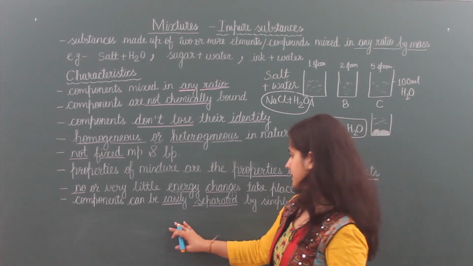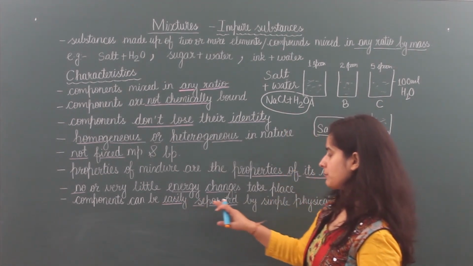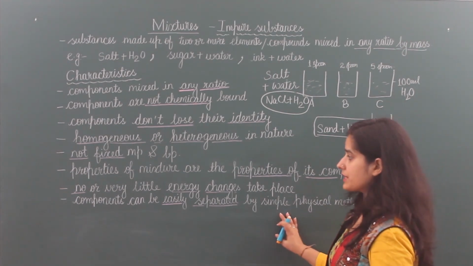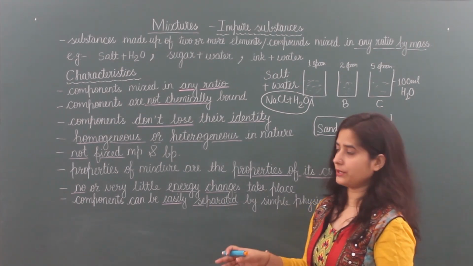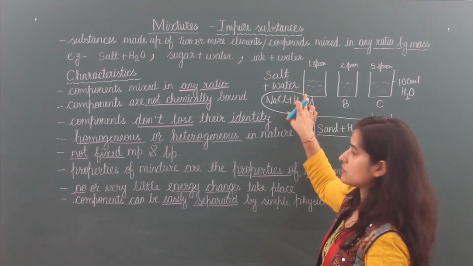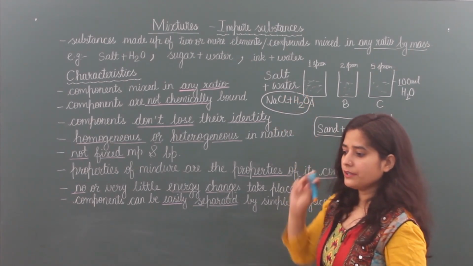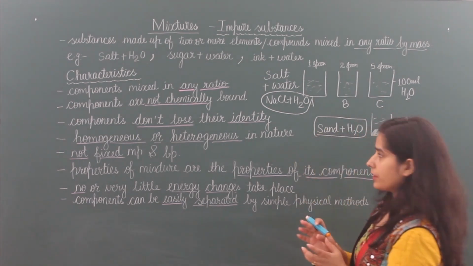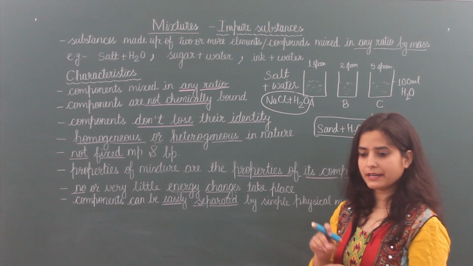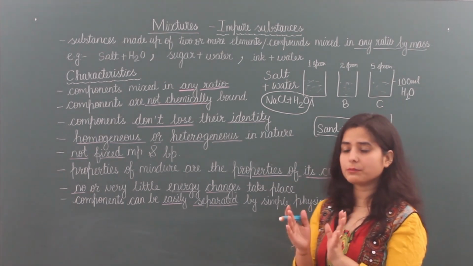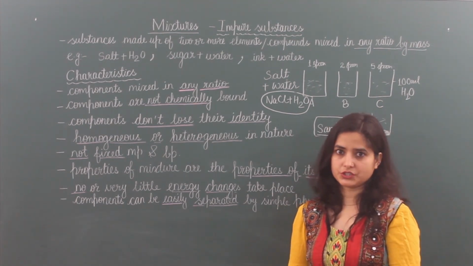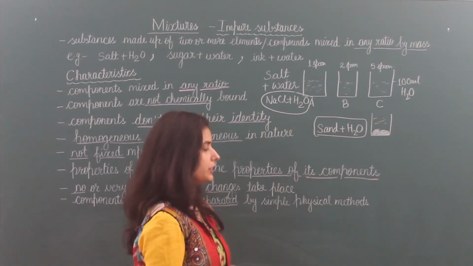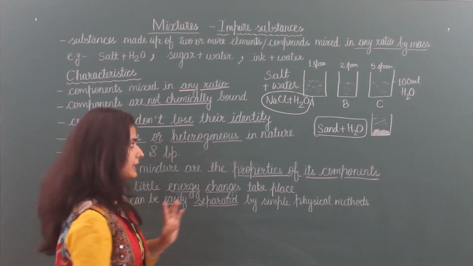And the last property is, components can be easily separated by simple physical methods. Which components? Mixture components. Here we have taken salty water. Now you can do it at your home also. Take some water, put some salt in it and mix it properly. Then it will be a mixture, salty water mixture. Now you have to separate its components. Then simply what will you do? You will heat that mixture.